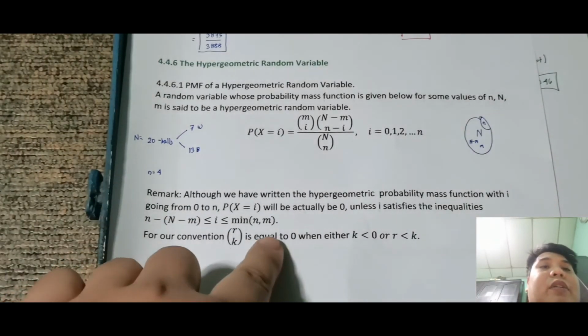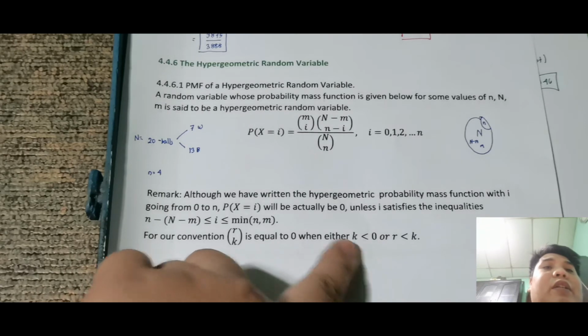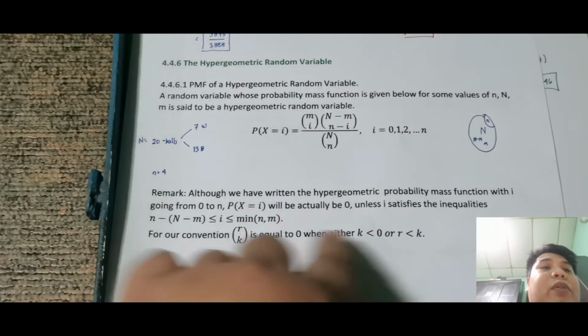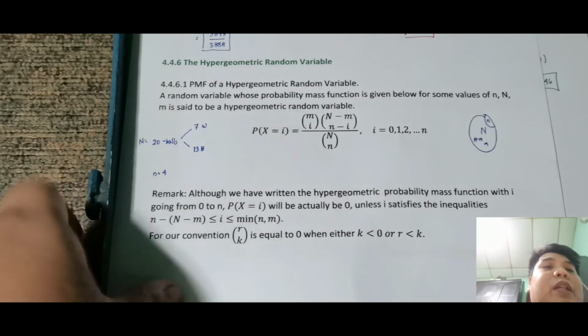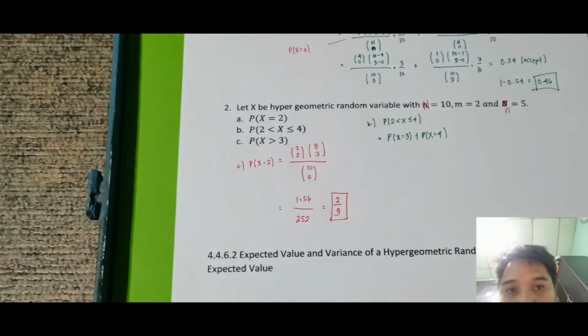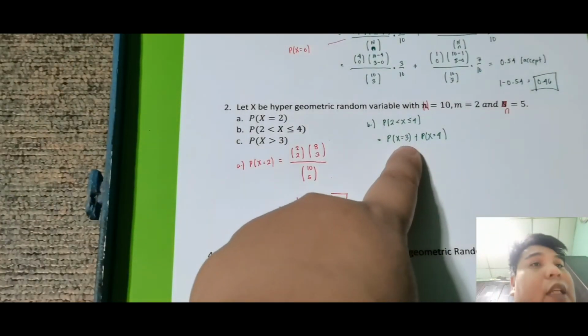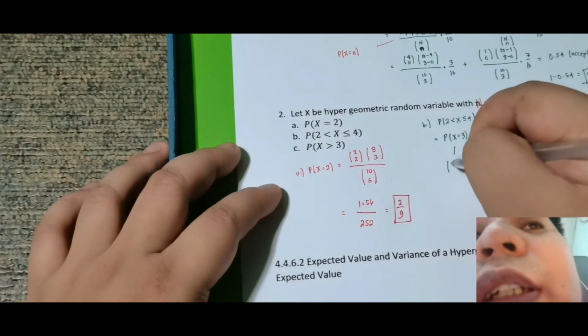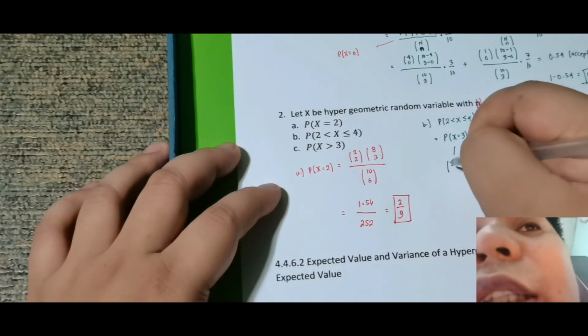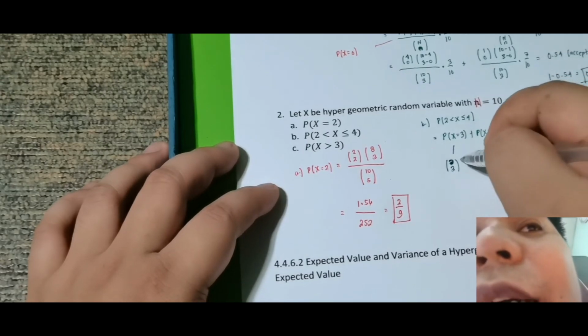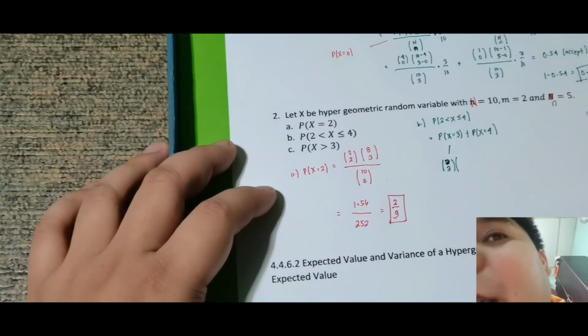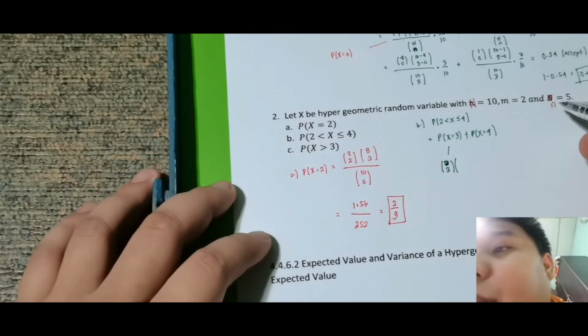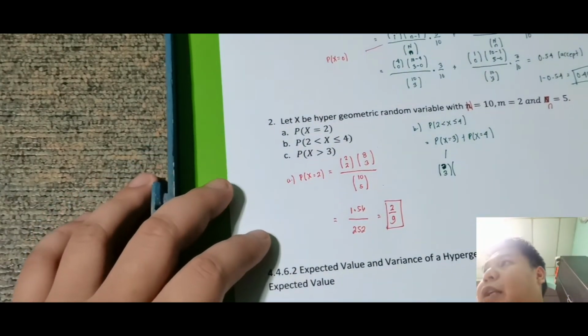Sabi, r taken k is equal to 0 when either k is less than 0, so negative, or r is less than k. So ang mangyayari dito sa part na to, this is 2 taken 3 multiplied by, siyempre, formula n minus m.